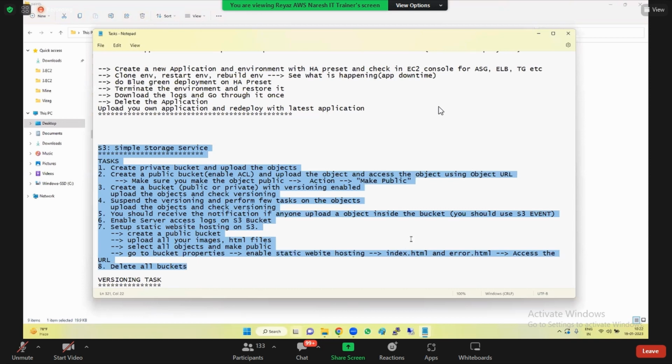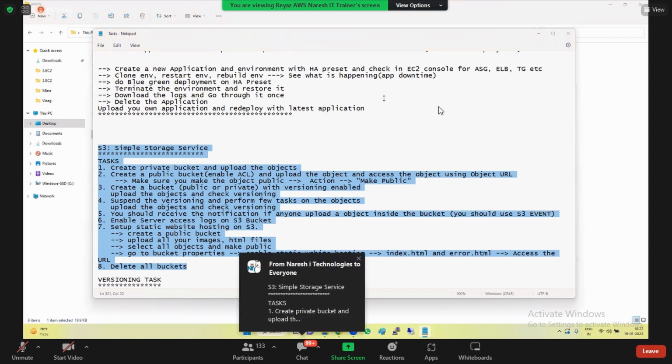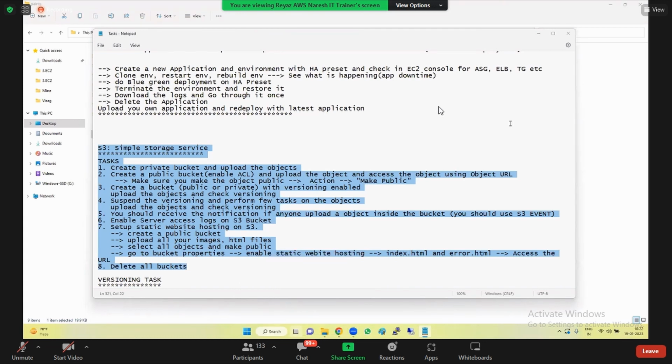Those are the tasks. So create private buckets, try to access them, create public buckets, try to access them, work on versioning, suspend it, do S3 event notifications, server logs, set up static website hosting, and delete all the buckets. So guys, I'm deleting the bucket. See how I'm deleting it.